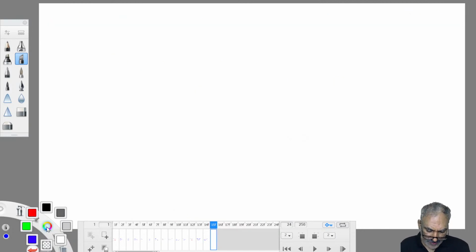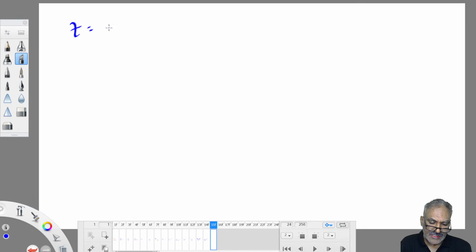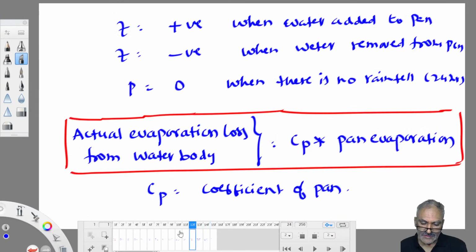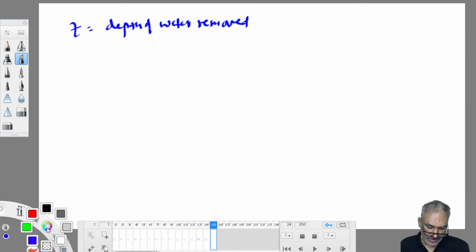Then the depth of water removed, that is called Z. Z is equal to depth of water removed. Since water is removed, Z is negative or positive? Negative it is. Water is added? Positive. Water is removed? Negative. I wrote here: water added to pan, positive. Water removed from the pan, negative. Okay?